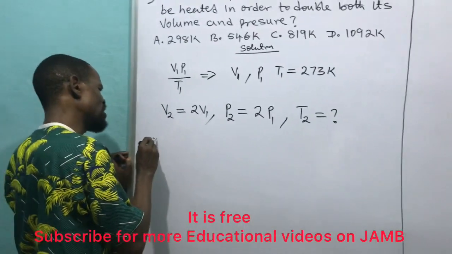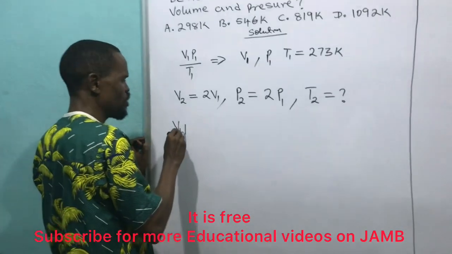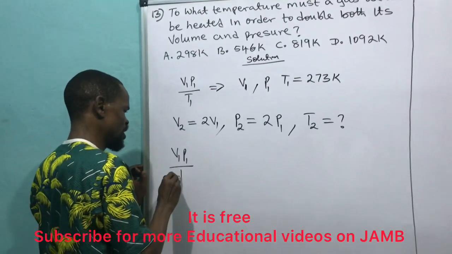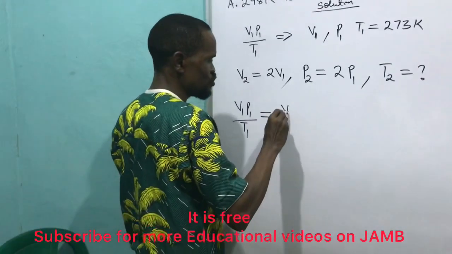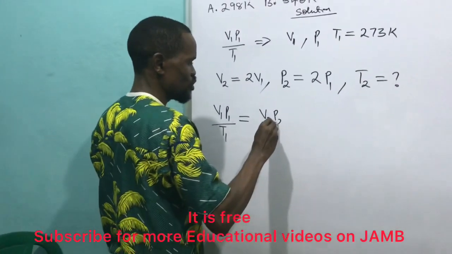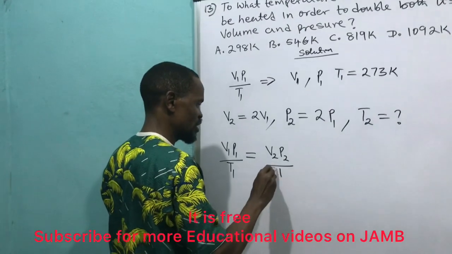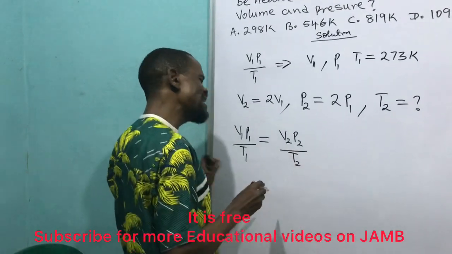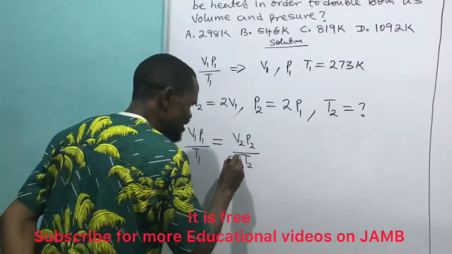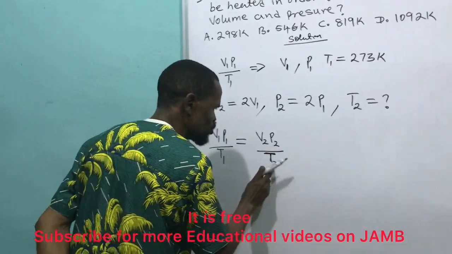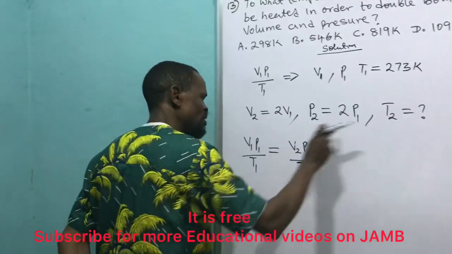I want to say, using the formula, V1 P1 all over T1 is equal to V2 P2 all over T2. Looking at it, I will make T2 the subject of the formula, which is done by cross multiplication.